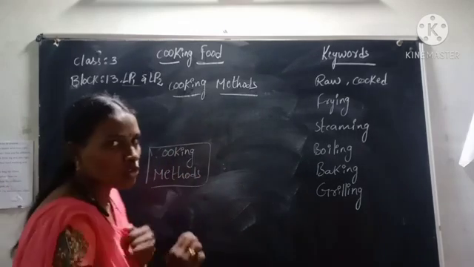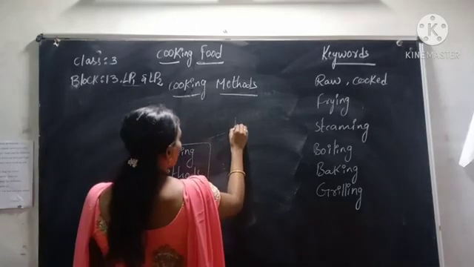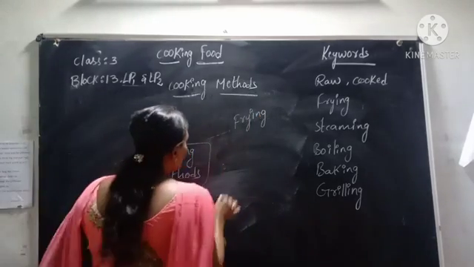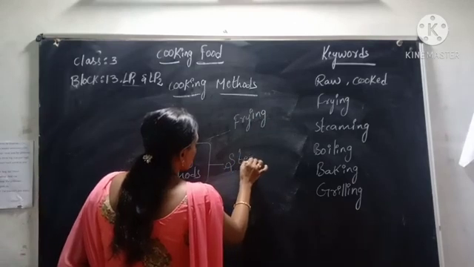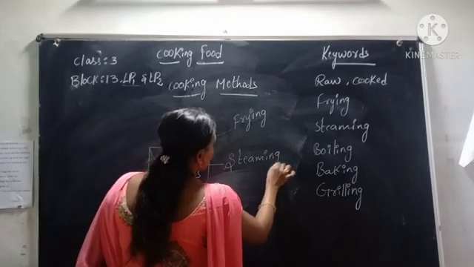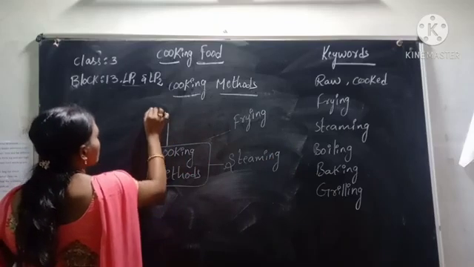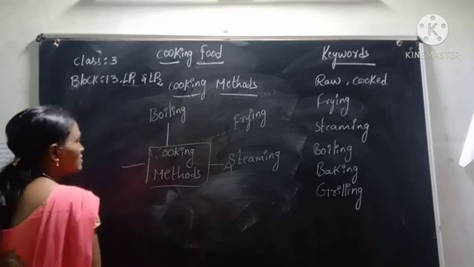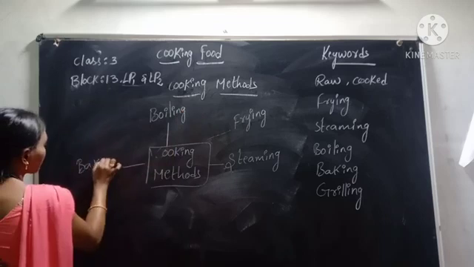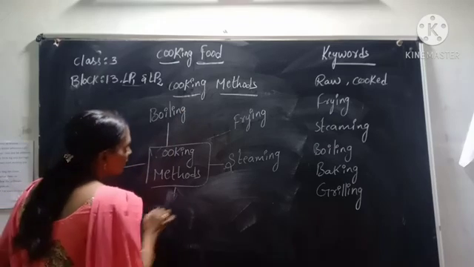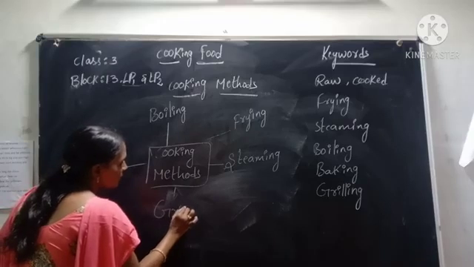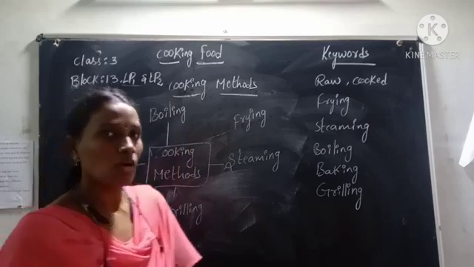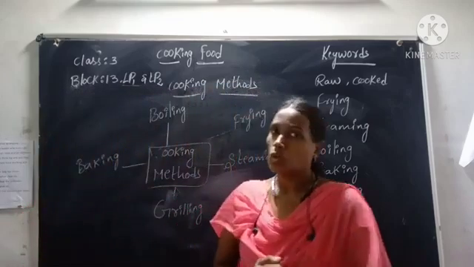Mainly we have 5 types of cooking methods. First one is frying, second one is steaming, third one is boiling, next one is baking, and finally the last one is grilling. Yes, these are the different cooking methods.